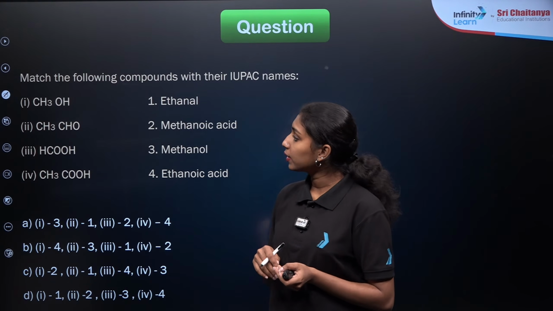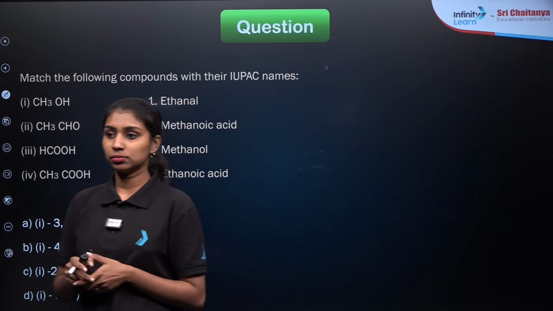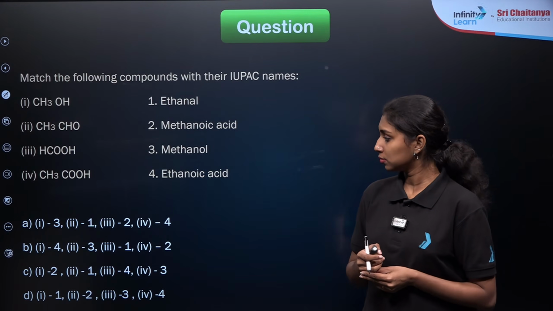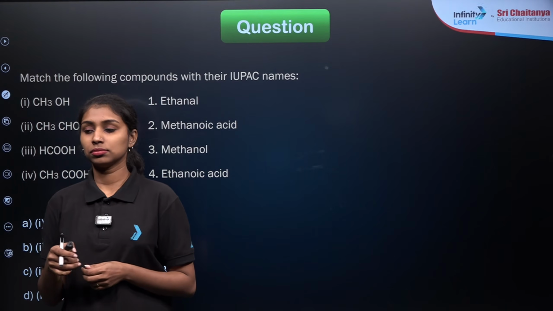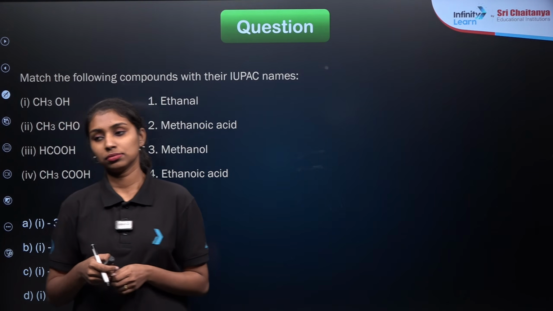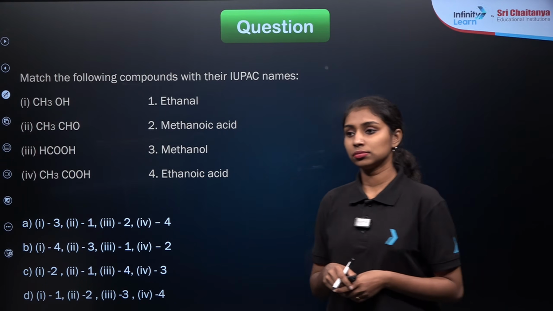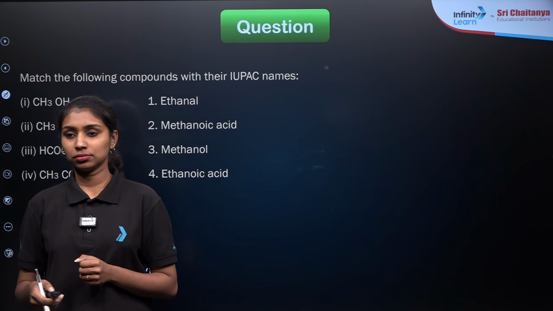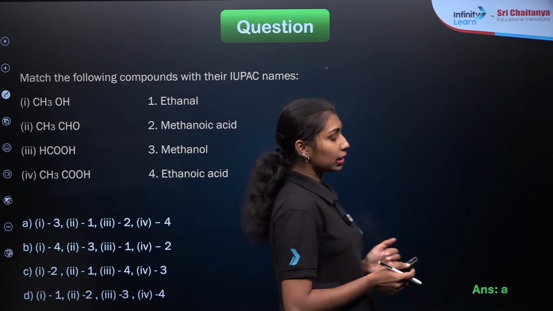Try to match the column with their name as well as the formula. So option A will be our correct answer.